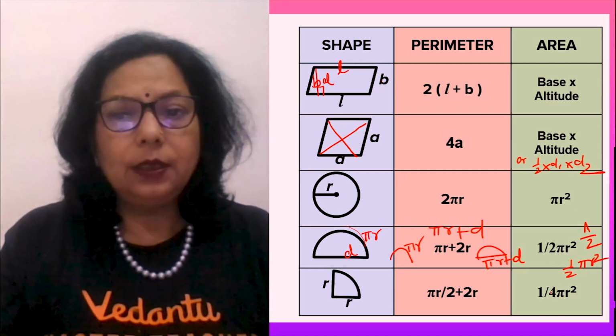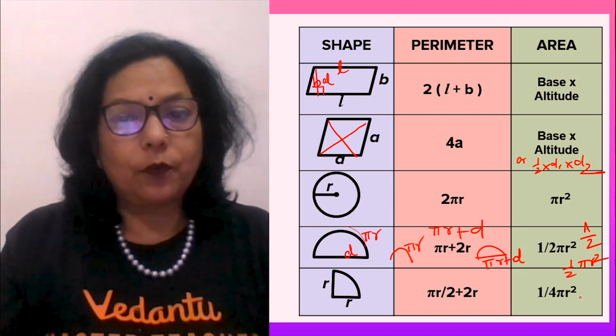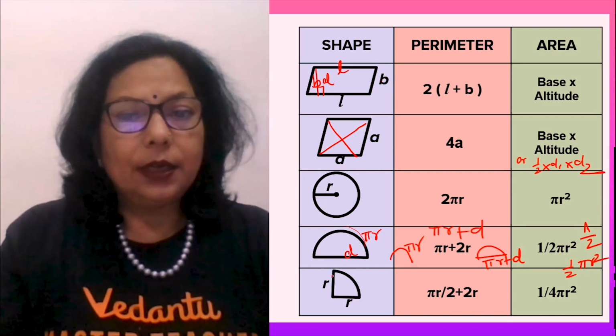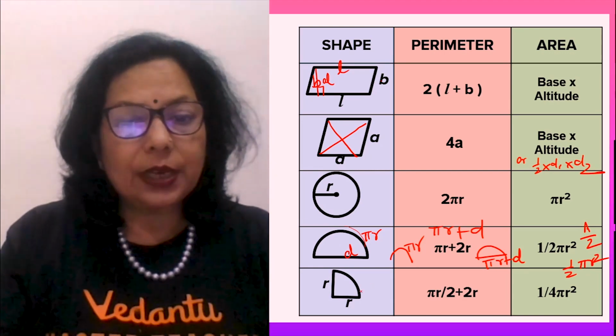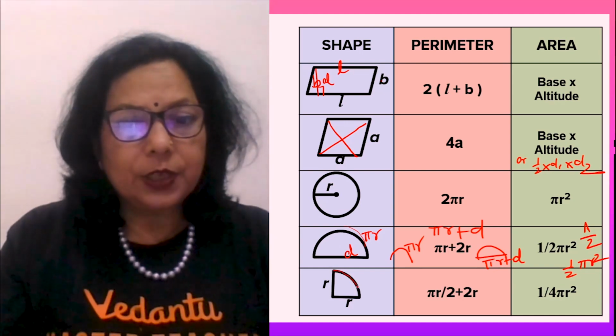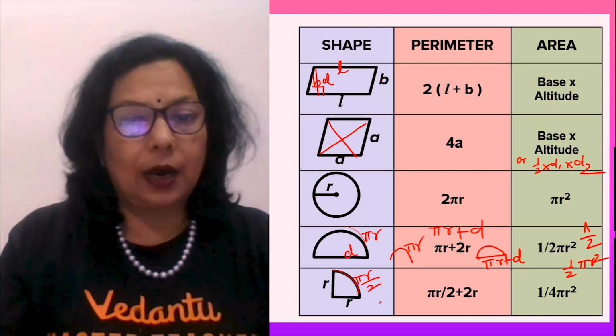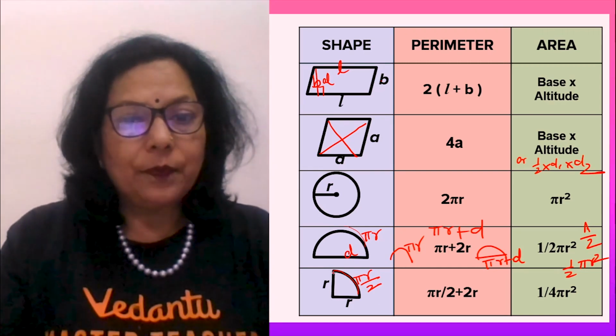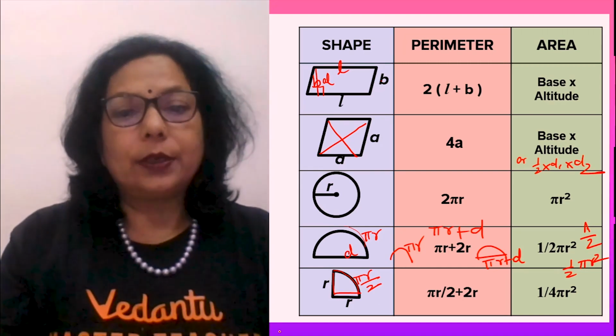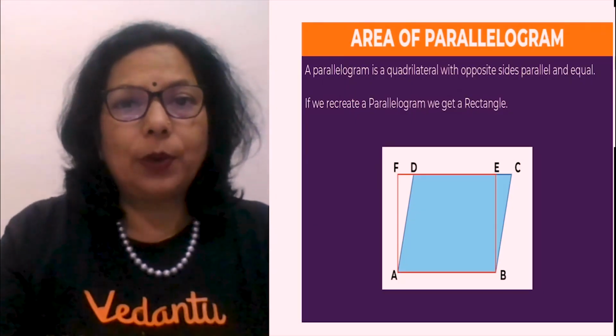Area will be half of pi r square. If it's a quarter circle, then obviously 1/4 of pi r square, and its circumference, or you can say its perimeter, will be this boundary. It becomes pi r upon 2, means 1/4 of 2 pi r, plus these two radii, 2r. So these are the formulas we have revised.